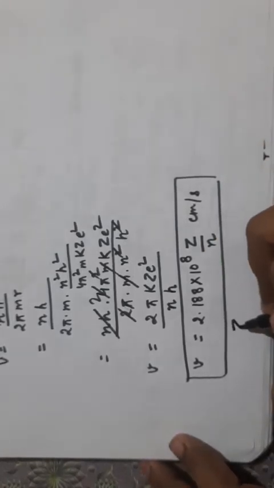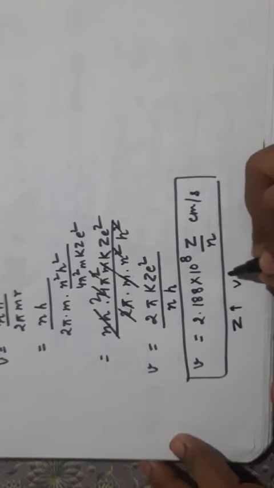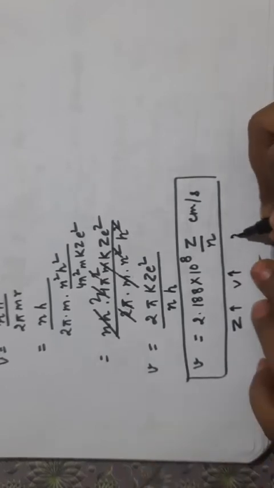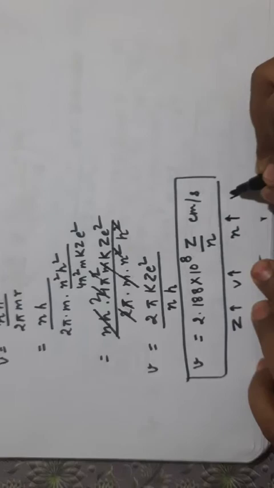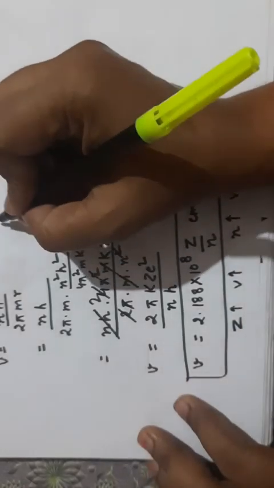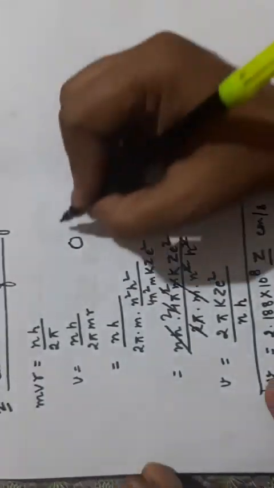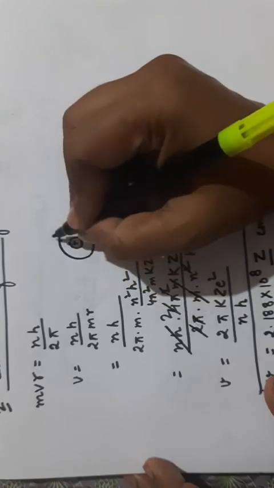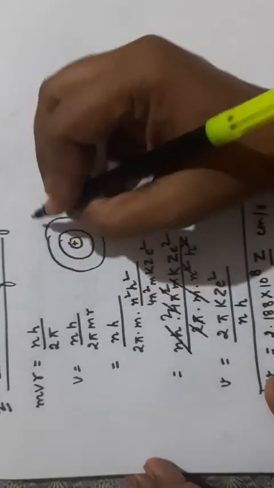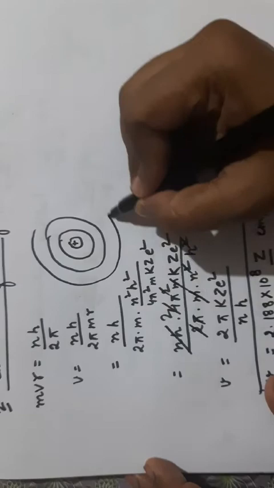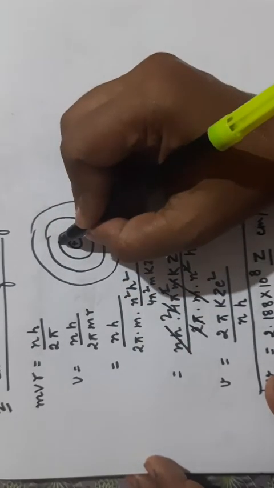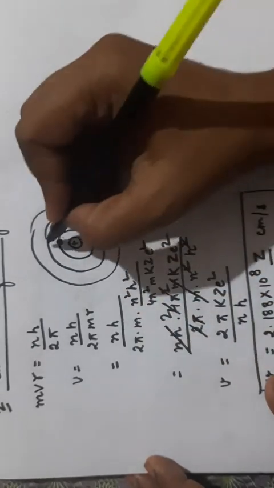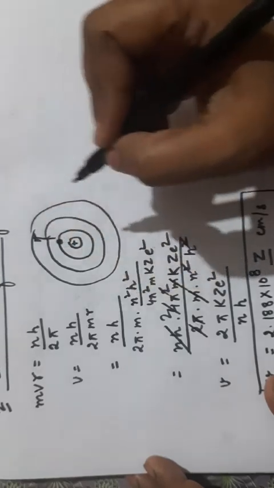So here as z increases, velocity increases, or we can say if n increases, velocity decreases. That means if this is the nucleus and we are moving away from this nucleus, the velocity of the electron in the first shell will be maximum, and then it will go on decreasing.